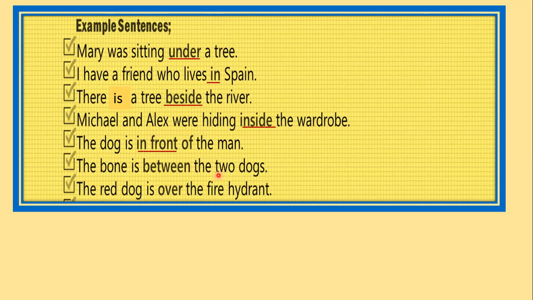The bone is between the two dogs. So there is a bone and there are two dogs. And where is the bone? The bone is between the two dogs. That is, one dog is at one side and another is at the other, and the bone is between the two dogs. The red dog is over the fire hydrant. So where is the red dog? He is over the fire hydrant. So now, do you understand, looking at these sentences, how we are telling the position of something with respect to another? Clear, children?